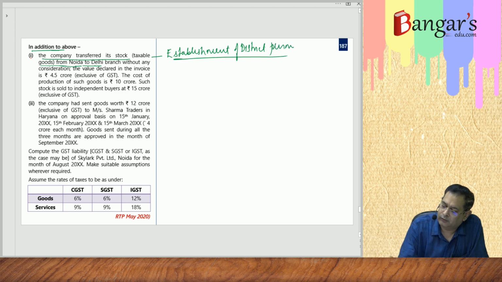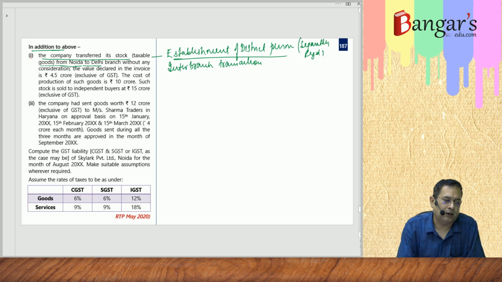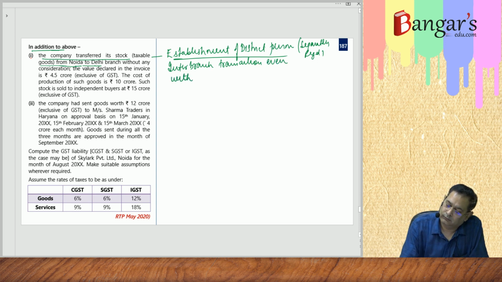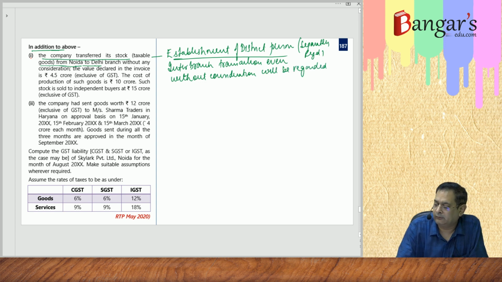So if separately registered, inter-branch transactions, even without consideration, will be regarded as supply. It will be regarded as supply, liable to GST.